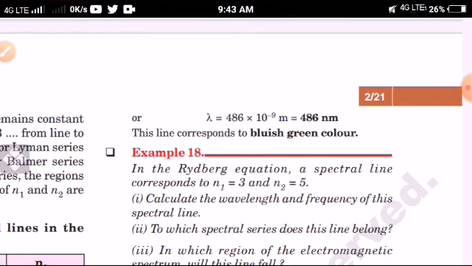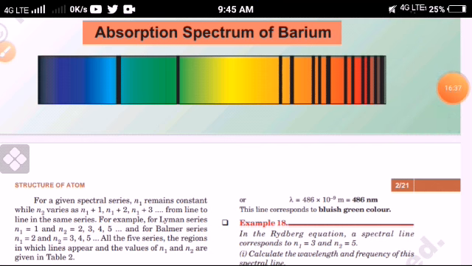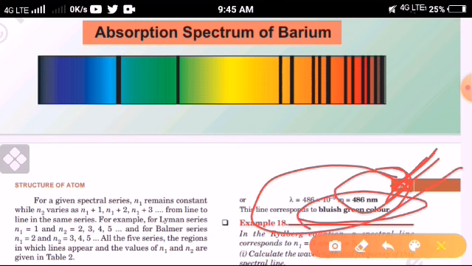So this line corresponds to bluish green color. Which color is obtained? Bluish green color. I hope you all understand, because 486 nanometer is given and there is a table showing how many nanometers correspond to which color. So at 486 nanometer, bluish green color is obtained.